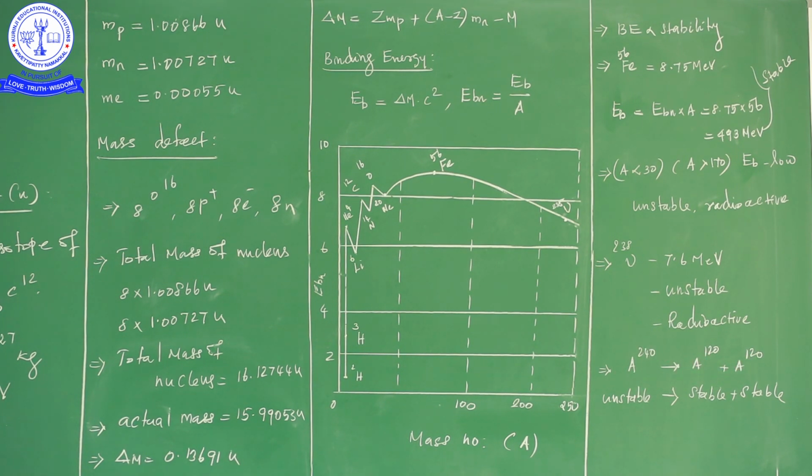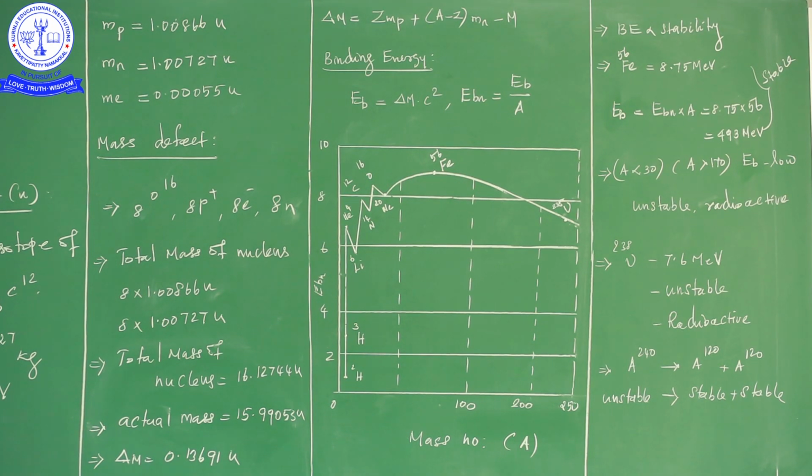That means from this equation what we learn is that compared to the parent nucleus, the daughter nucleus has the higher binding energy. That means compared to the parent nucleus, the daughter nucleus has the higher stability. Why? Because those elements in the range of 240 have very little binding energy, in the order of 7.6. But those elements in the range of 120 should lie at about 8.5 million electron volt.